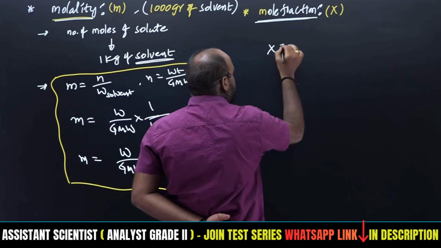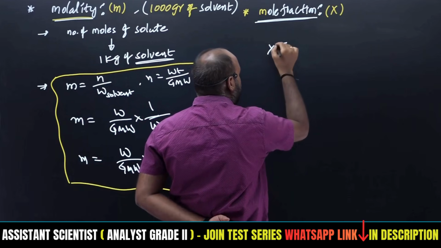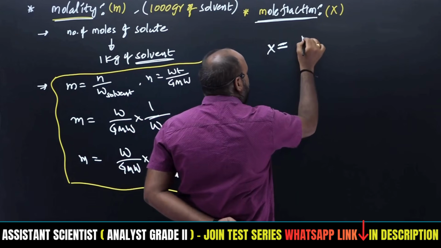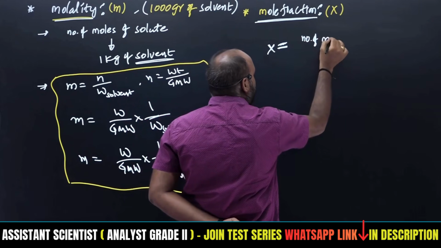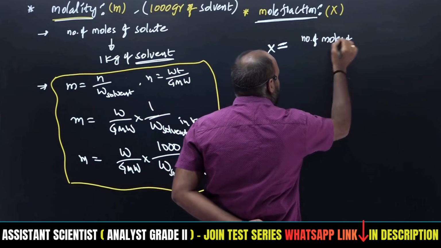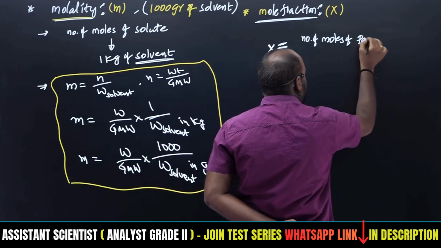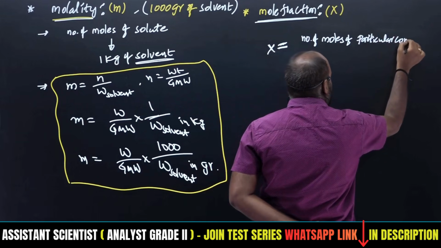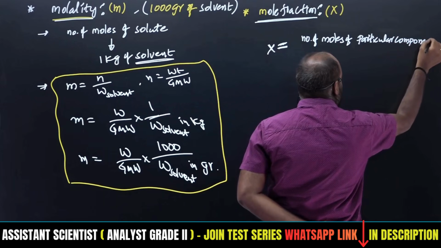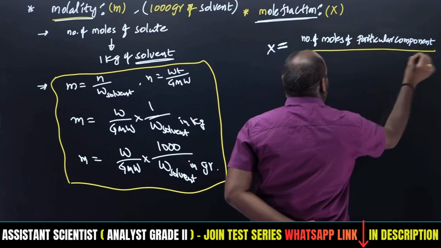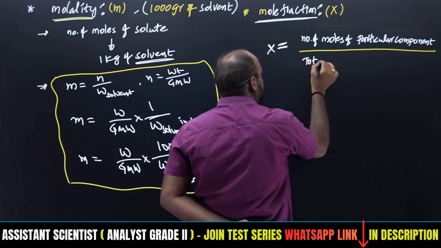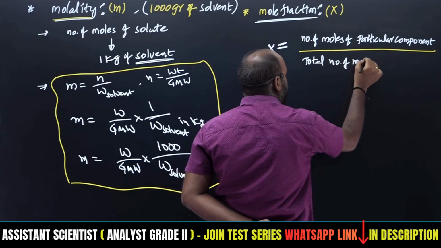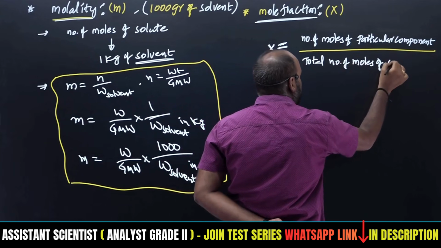I am directly giving the equation. X is equal to the ratio of the number of moles of a particular component by the total number of moles of components.